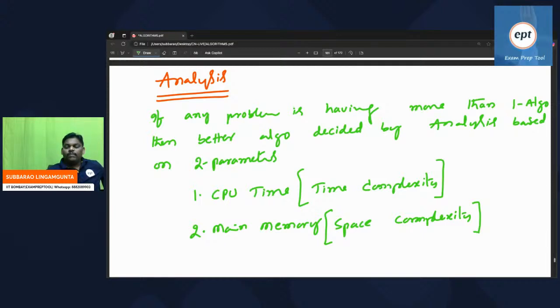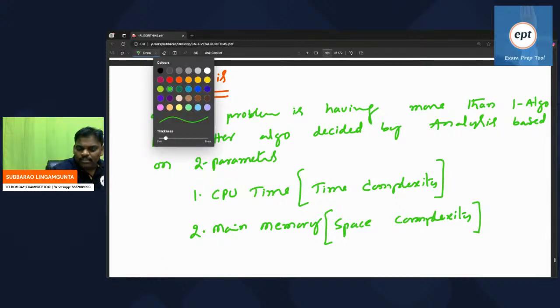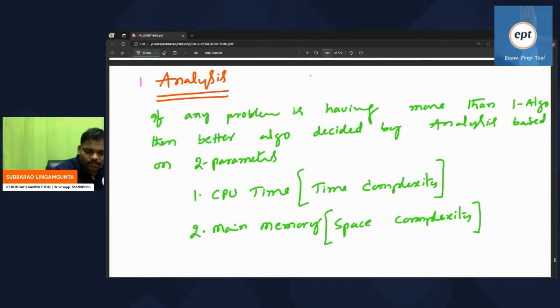If any problem is having more than one algorithm, then the better algorithm is decided by analysis based on two parameters. CPU time, that is called time complexity. Main memory, which is called space complexity. Anyone having any doubt? So remember, your concentration should be analysis. In algorithm, the first chapter is analysis. So until now, some introduction is done.